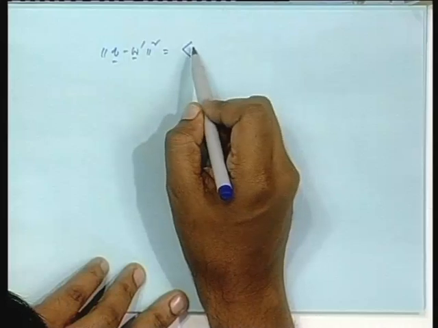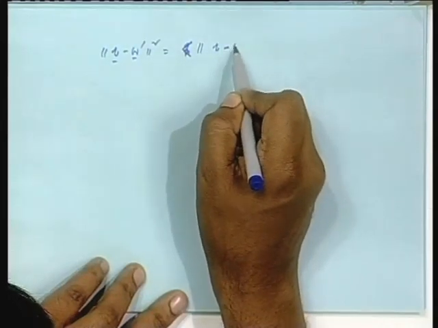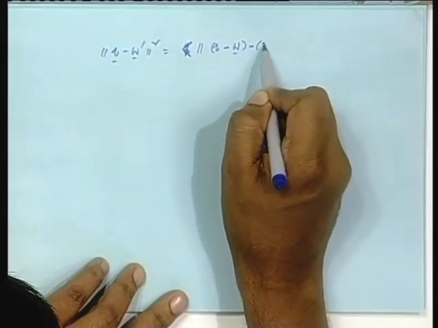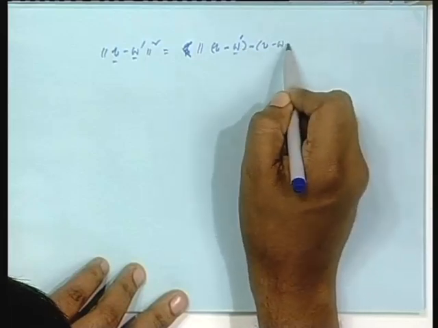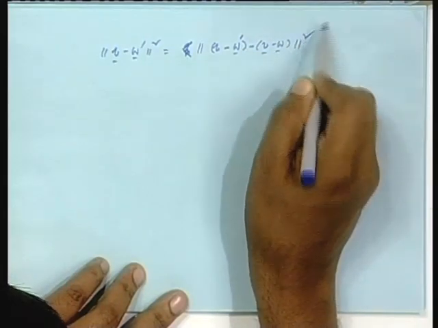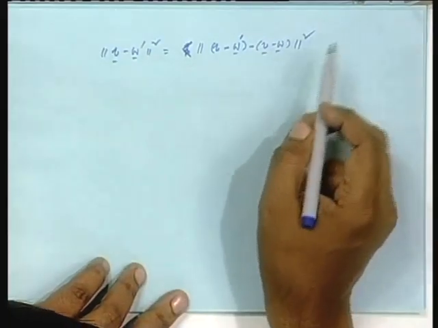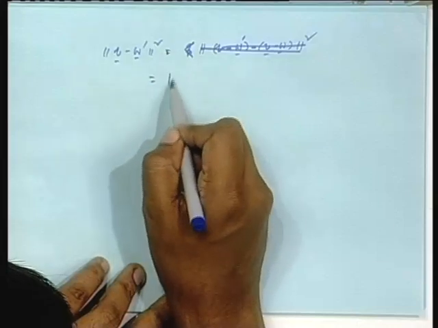V minus W prime I can write as the norm square of (V minus W) plus (W minus W prime).